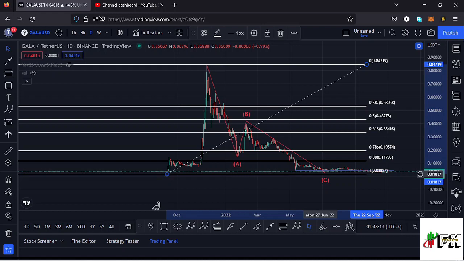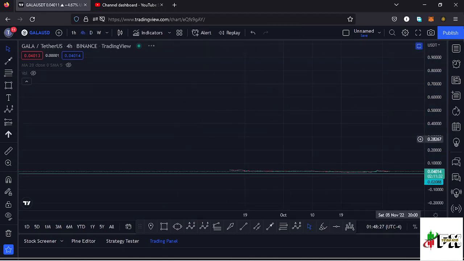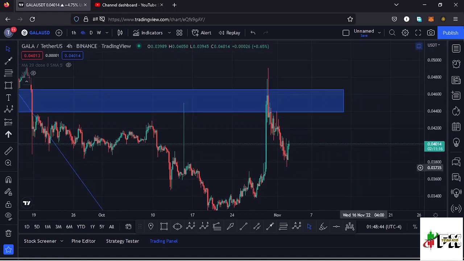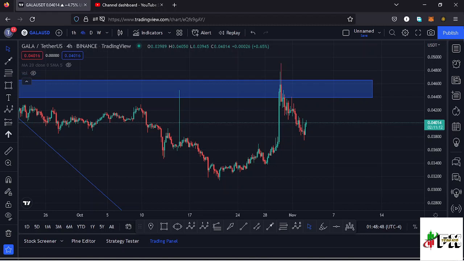Now that we are seeing a bit of a bounce to the upper side, we need to see the Gala Games chart bounce back above the 0.88 fib level once more. Getting to the 4-hour chart so that we can get into the details of the formation of that movement, after making our low down here at around the $0.031 mark, we are seeing a very nice bounce to the upper side, and it's an impulsive movement.